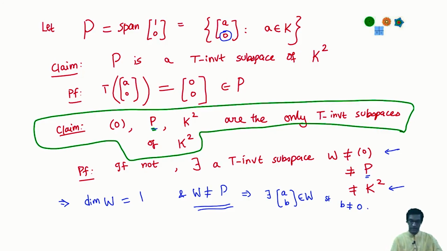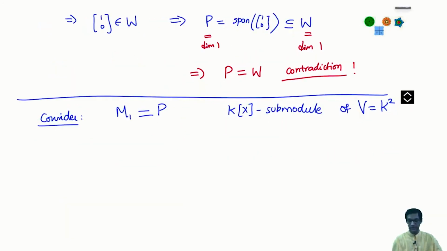So I can't take P. P can't be the complement of itself because the intersection is not 0. K^2 can't be the complement of P. The only possibility is 0 maybe because the intersection is 0, but P plus 0 is not the whole thing. Okay, so P plus 0 would just give me P itself. So observe that none of these three candidates can serve as a complementary subspace to M1.